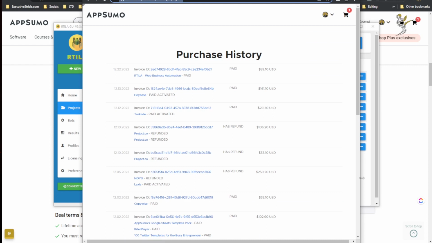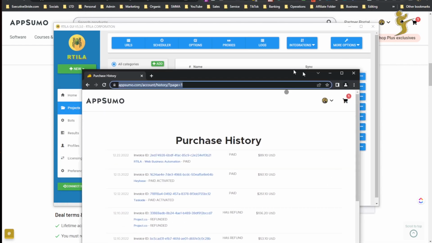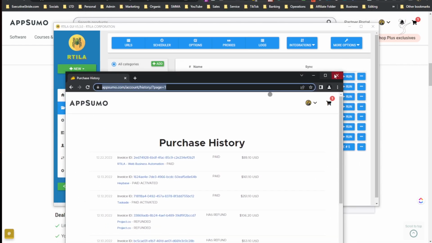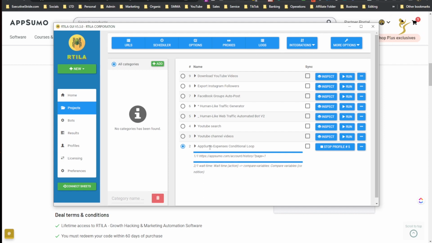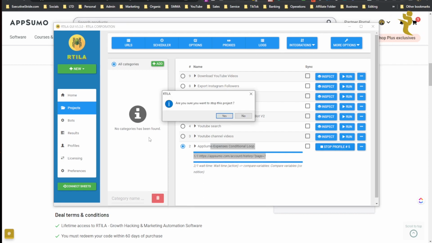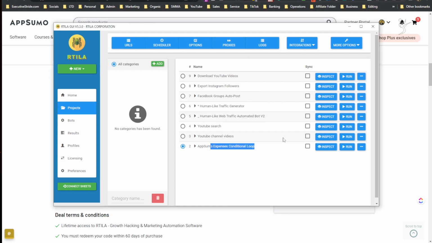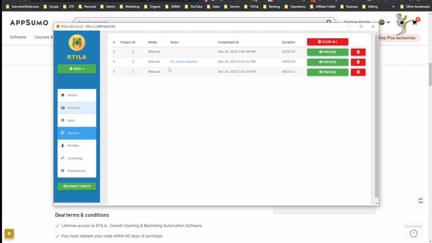All right, so yep, it took a little bit longer just because it noticed I was already logged in. All right, so now it's going to start going through the purchase history. Now, I'm not going to go, it literally would just look like this. I'm actually just going to stop this. Are you sure you want to stop this project? It took me maybe like 5 to 10 minutes, and you're going to see the results here.